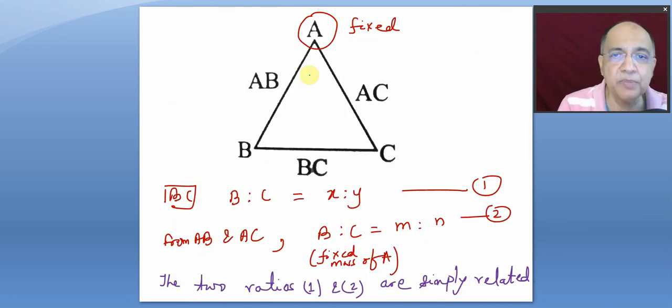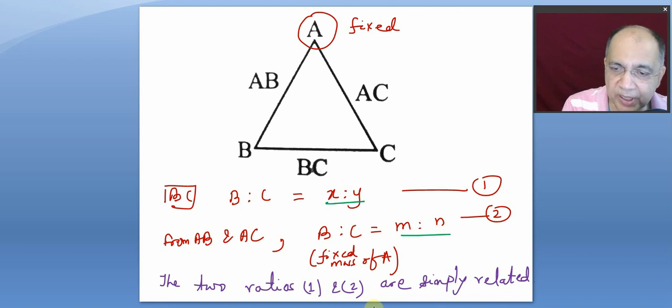Now the same thing I'm showing here. A, supposing, is the fixed mass, will be compound AB, and this is compound AC. So in BC, when you get a compound between B and C, the mass ratio B is to C, supposing X is to Y. And analyzing, calculating from AB and AC what is the mass of B and C which has combined with the fixed mass of A, it is this, M is to N. So these two ratios are simply related.